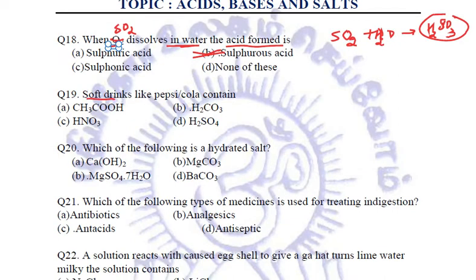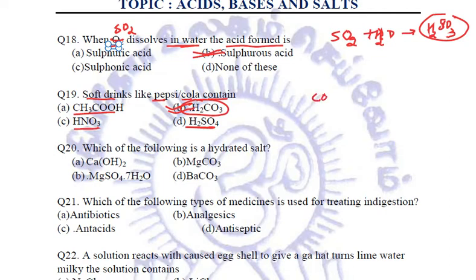Soft drinks like Pepsi or Cola, they contain which acid? Acetic acid. CH3COOH is acetic acid. No, this is in vinegar. HNO3, nitric acid, strong acid, we cannot even think of drinking it. Sulfuric acid, strong acid, mineral acid. It is the carbonic acid, H2CO3. How?